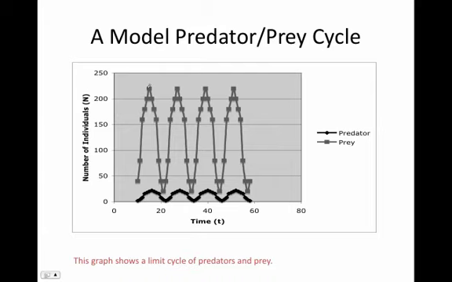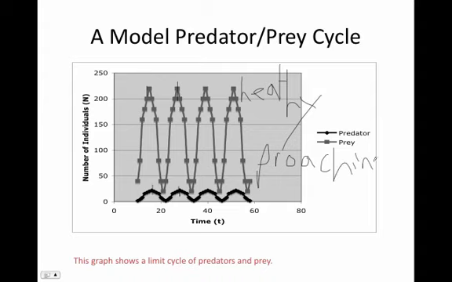Here it is again. Peak in the prey followed by a peak in the predator. Peak in the prey followed by a peak in the predator population. It follows a nice, neat cycle. And that's only if the ecosystem is healthy. If there's a disease in the ecosystem or a hunter comes in and starts poaching some of the predators, then it won't follow this cycle and then we have to be worried about the ecosystem.